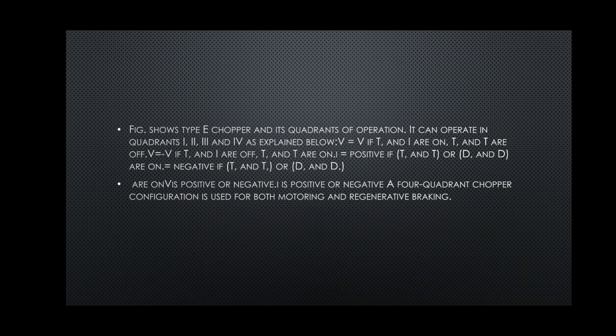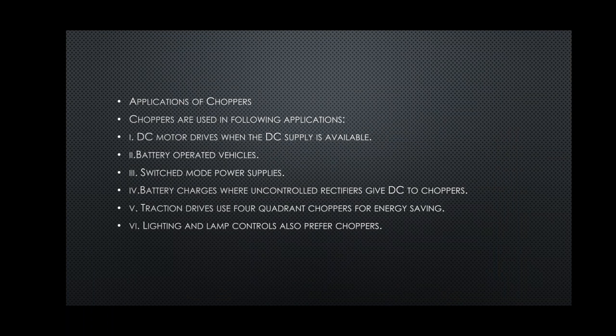So output current, that is IA, will be negative if T2 and T3 or D1 and D4 are on. So VA is positive or negative, IA is positive or negative. Thus a 4 quadrant chopper configuration is used for both motoring and regenerative braking. Thus the class E or 4 quadrant chopper works.